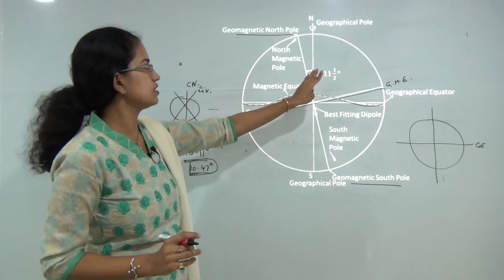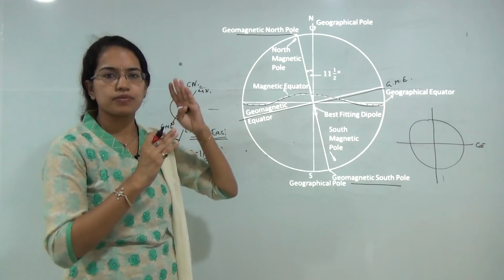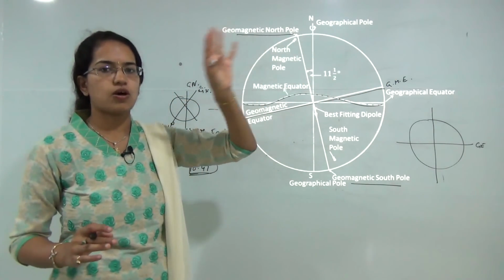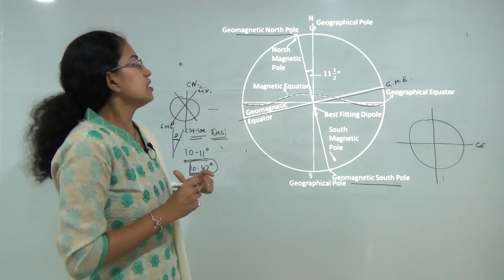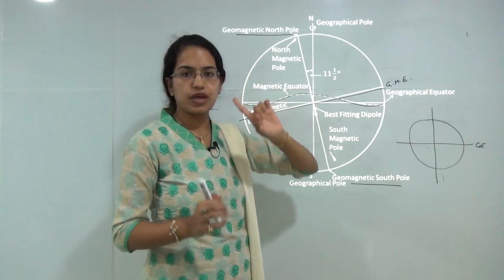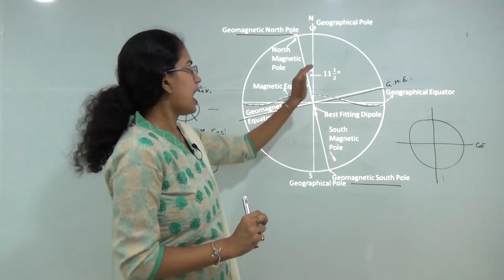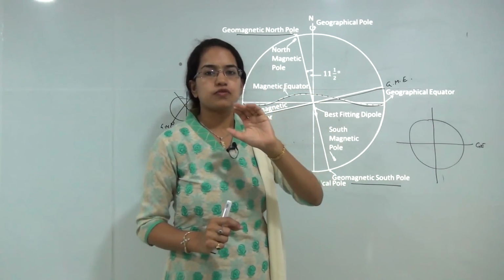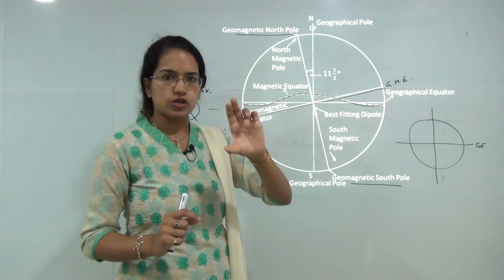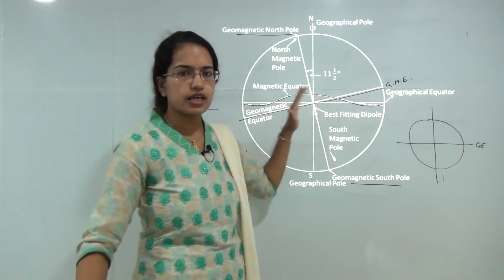And as you can see here, what is shown is the declination of the horizontal component from the true north, and that can be towards either west or east depending upon the region on the earth where we are located. So it's very important to understand a few concepts here. First, the declination can be either towards east or west depending on the region where we are on the earth's surface. Secondly, it's important not to get confused between the magnetic north and south of a bar magnet and what is happening on the real earth.